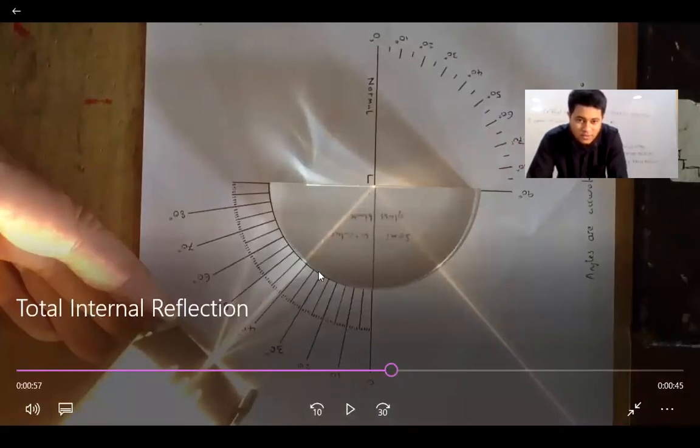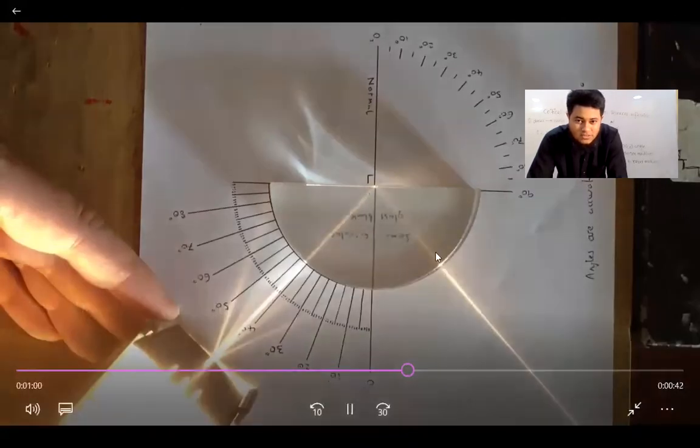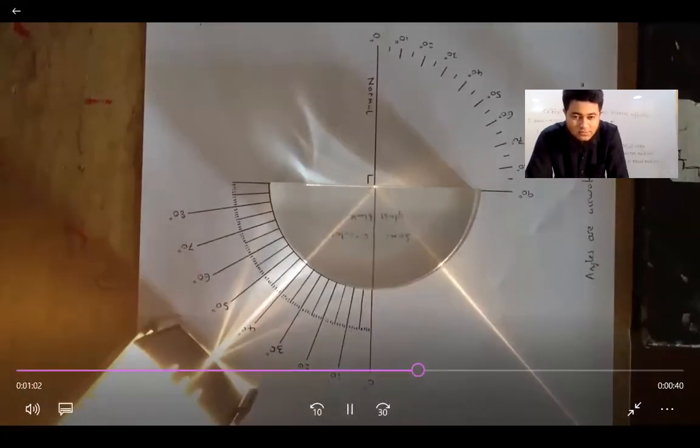See, there is a certain value of incident angle over here, right? For that value, the angle of refraction is 90 degrees, right? The light ray has almost entered into the first medium. So any angle now greater than this one will give us total internal reflection. See, the light ray is not going to the second medium anymore. You will see that total internal reflection is taking place.